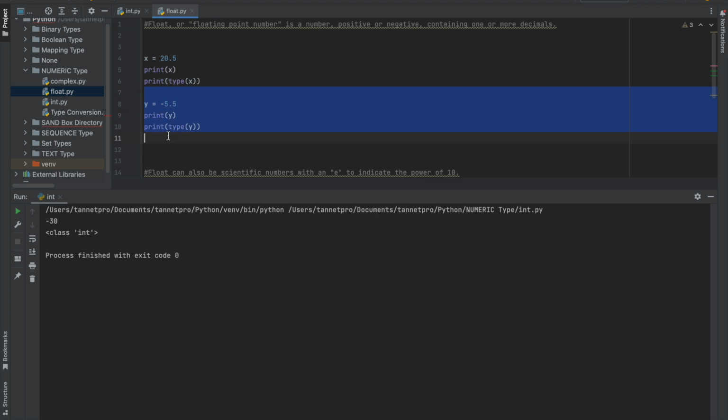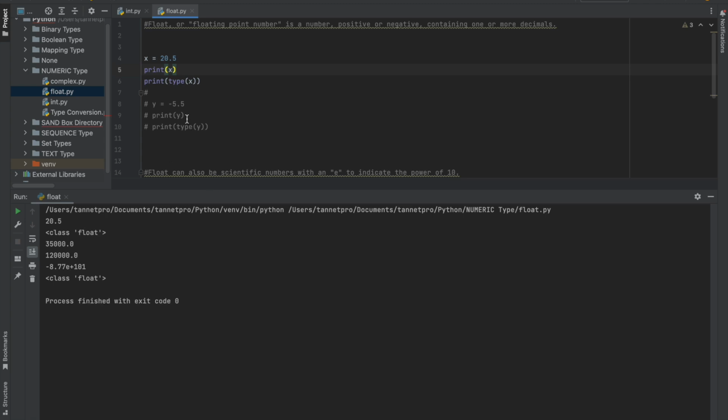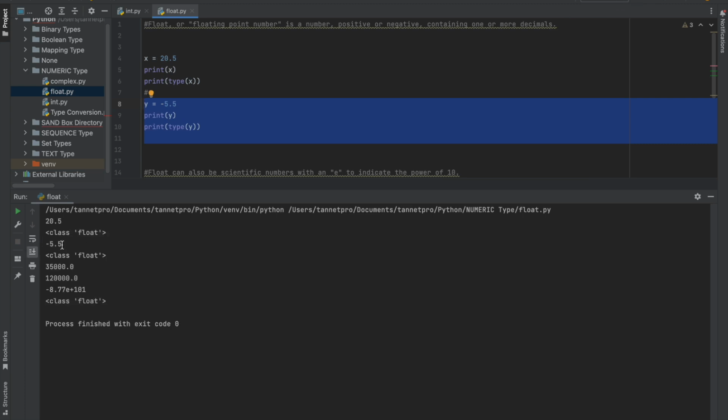Let me show you. Let me disable this one and print. It is 20.5 and it falls under float. It can be positive and negative both. Let me run. Yes, minus 5.5 also falls under float.